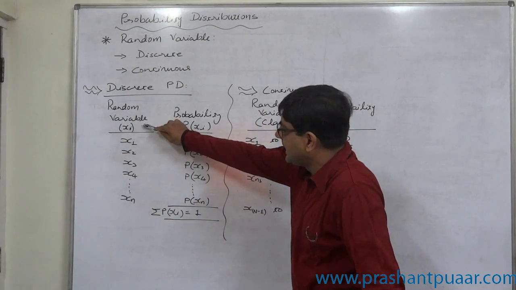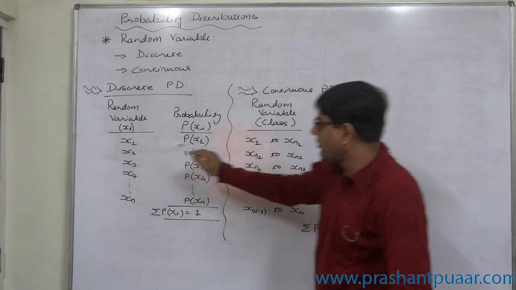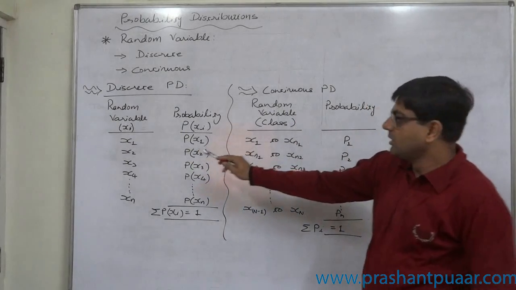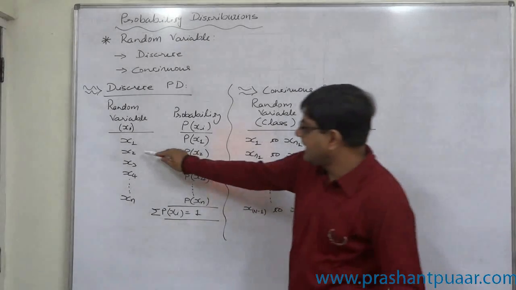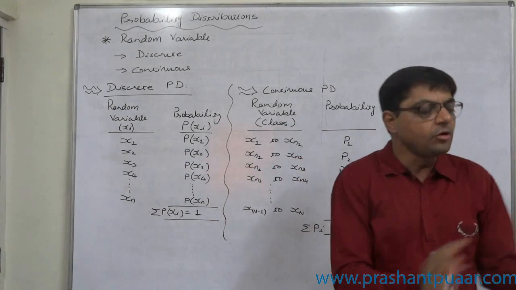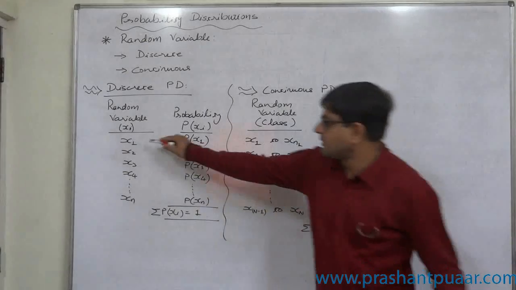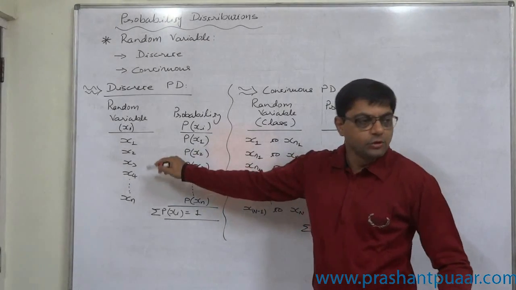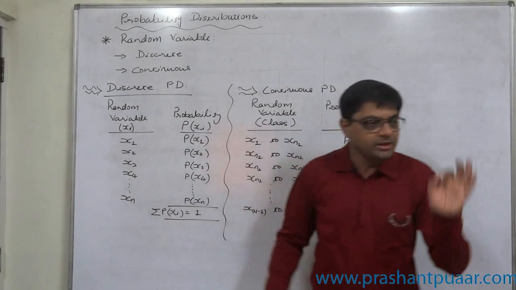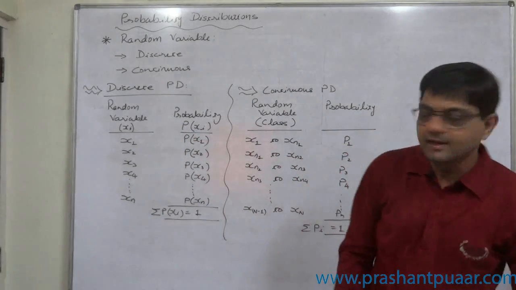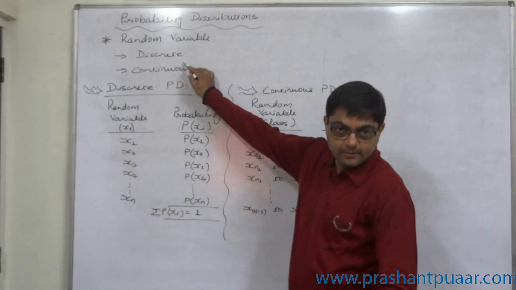If random variable x takes value x1, the probability is so and so. Only the value x1 is considered. Similarly, next x2; we are not interested in any value between x1 and x2, or x2 and x3, and so on. So only the values at particular points are considered. Then the random variable is known as a discrete random variable.